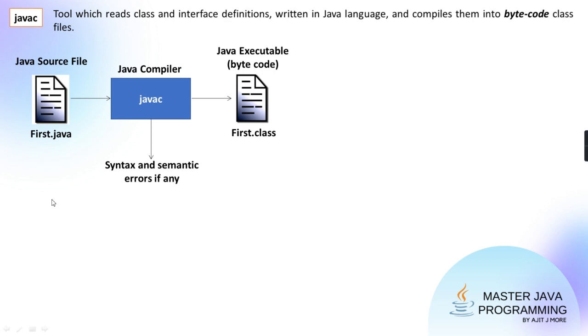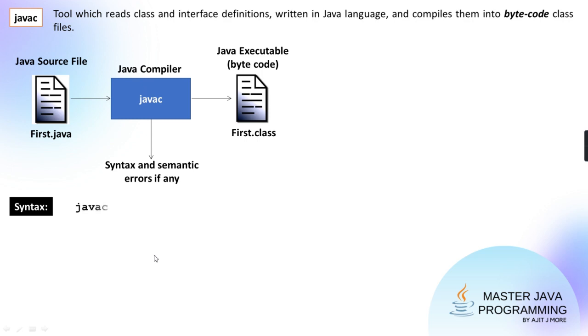True. Clear? Okay, maybe I'm not seeing the chat window, so you can just unmute and tell me. So one source file can have at most one public class, because if you type more than one public class, you have to give that name to the source file. So can you give multiple names to one file? No. So obviously you have to save them in separate files with that name. So I hope it is clear.